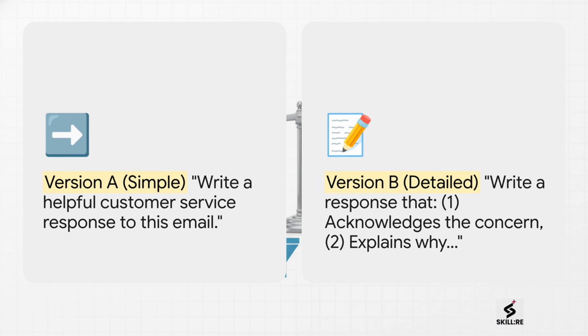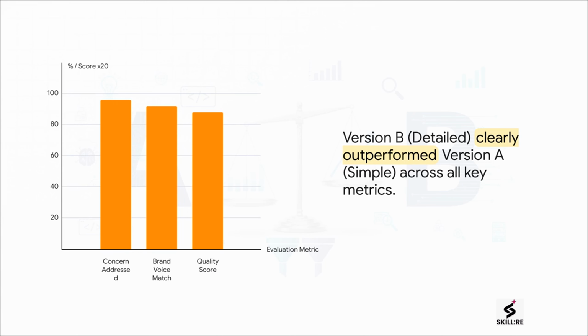So following our rules, our hypothesis is clear. We believe the detailed prompt, version B, is going to produce better responses. And after running 50 customer emails through both prompts, the results are in. And wow, the data is crystal clear. Just look at this. Across every single metric we measured, the detailed prompt, version B, was the decisive winner. It was better at addressing the customer's concern, way better at matching our brand voice, and it got a higher overall quality score. This isn't an opinion anymore. It's a clear, data-driven win.